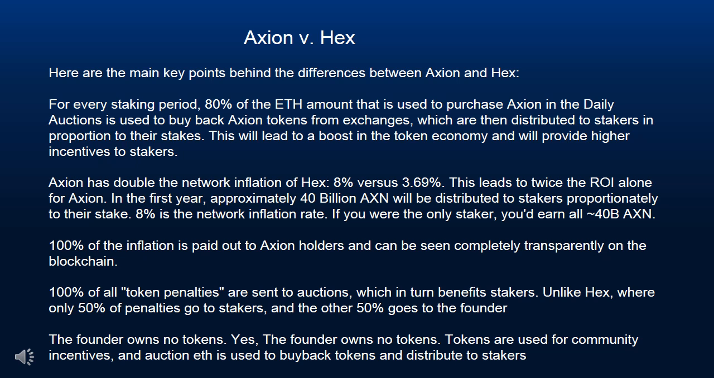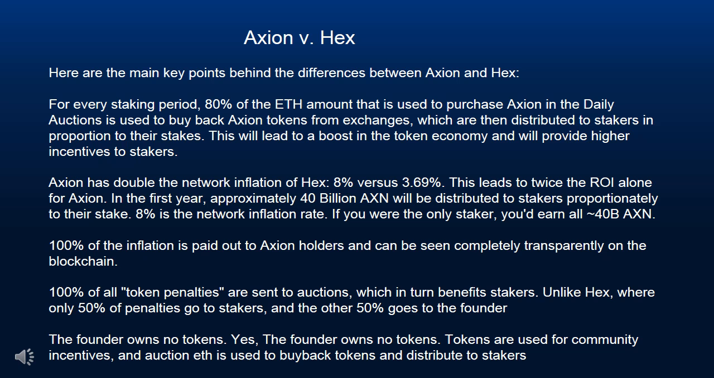Axion v. Hex. Here are the main key points behind the differences between Axion and Hex. For every staking period, 80% of the ETH amount that is used to purchase Axion in the daily auctions is used to buy back Axion tokens from exchanges, which are then distributed to stakers in proportion to their stakes. This will lead to a boost in the token economy and will provide higher incentives to stakers. Axion has double the network inflation of Hex, 8% versus 3.69%. This leads to twice the ROI alone.